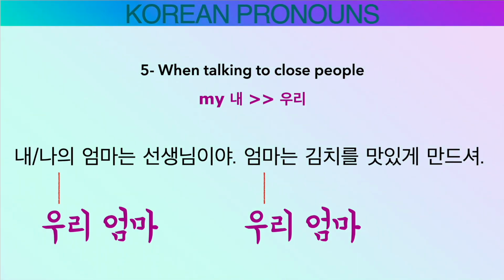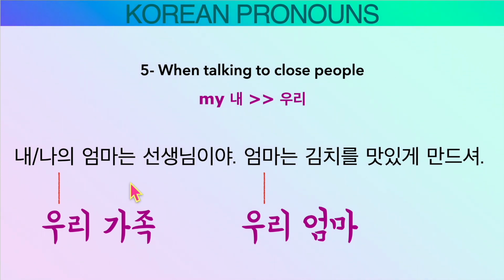5. When talking to close people, use 우리 for mine. So, 내 엄마는, 나의 엄마는, both are wrong. We say 우리 엄마는 선생님이야. 우리 엄마는 김치를 맛있게 만드셔. So, 우리 엄마, 우리 엄마. My family, 우리 가족. My teacher, 우리 선생님.